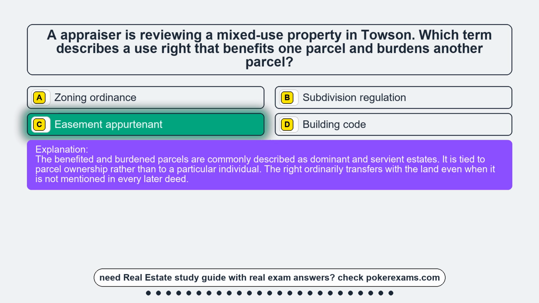The benefited and burdened parcels are commonly described as dominant and servient estates. It is tied to parcel ownership rather than to a particular individual. The right ordinarily transfers with the land even when it is not mentioned in every later deed.